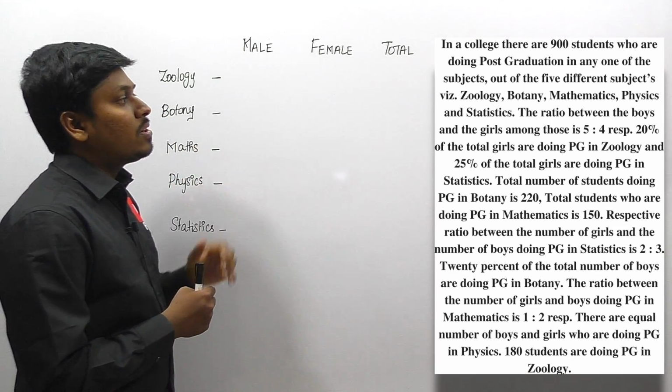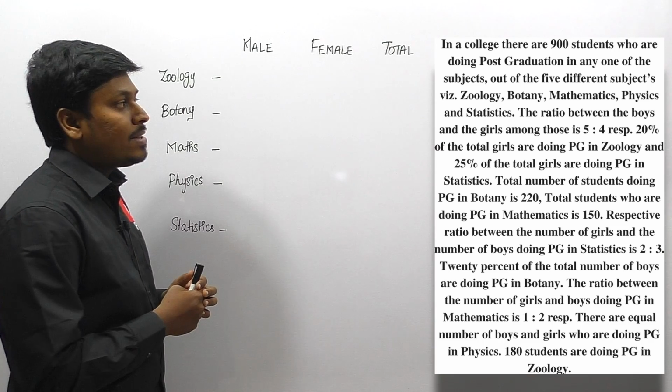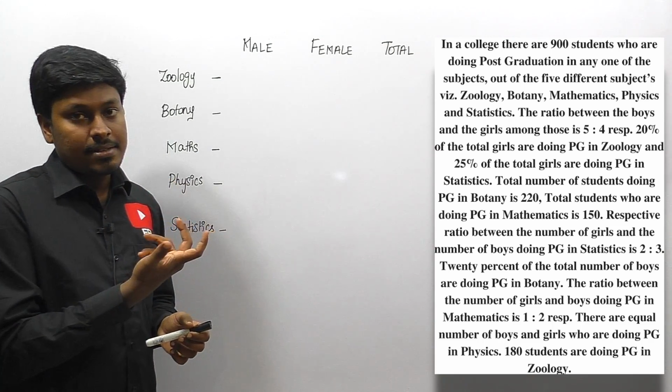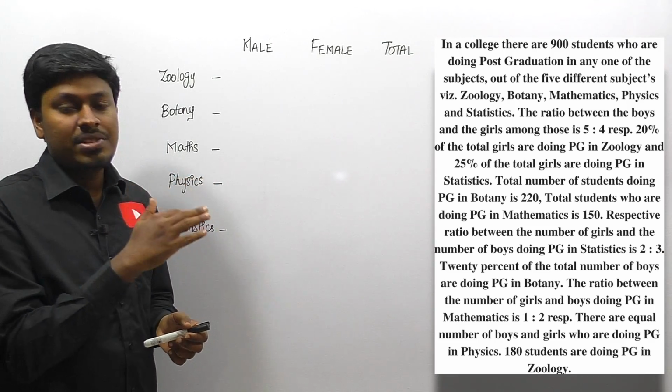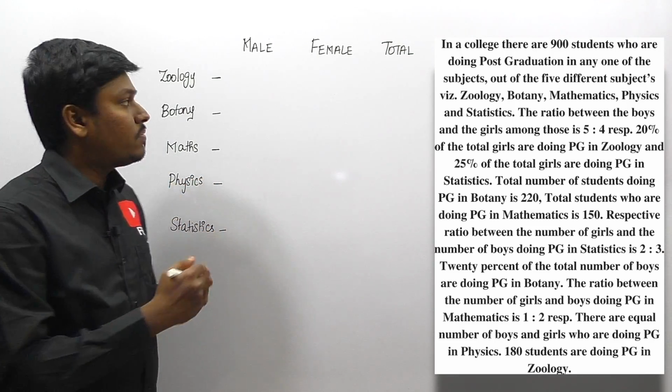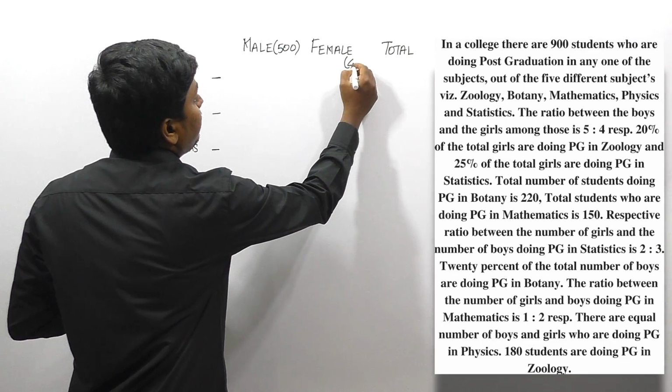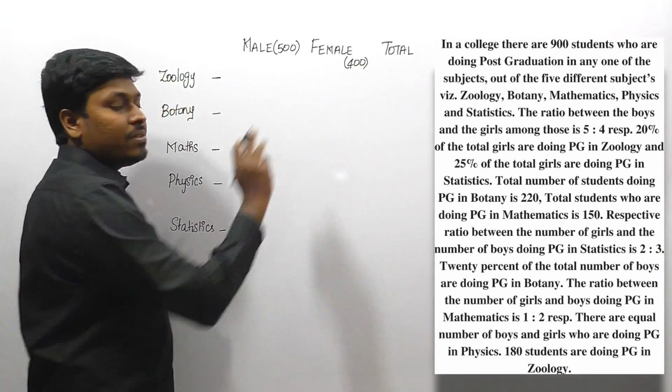Okay friends, let me move on to the first point. The ratio between boys and girls among those is 5:4. So friends, total will be 900. So out of 900, 5:4 will be the ratio of boys and girls. If it is 5:4, then we can surely say that male will be 500, then female will be 400, right? So the ratio will be 5:4.